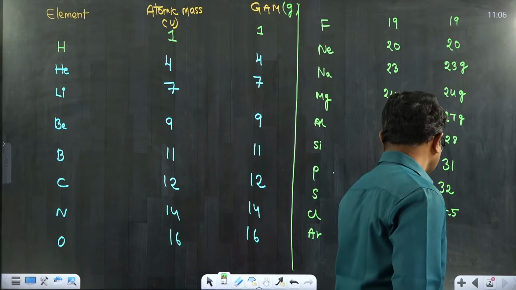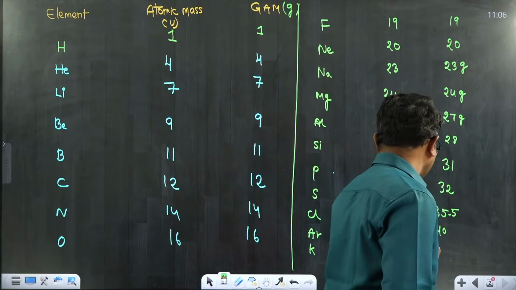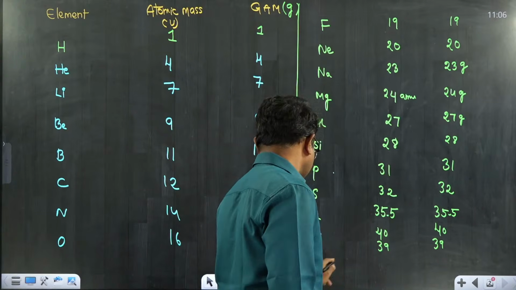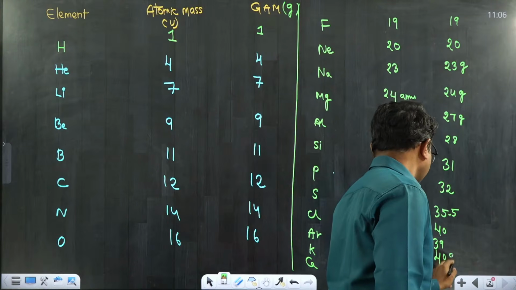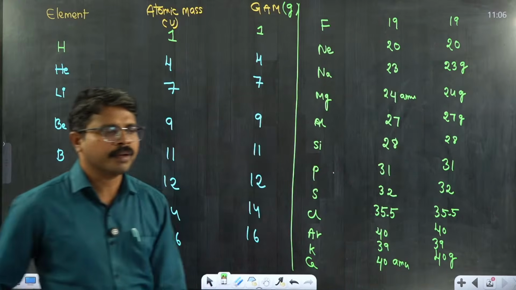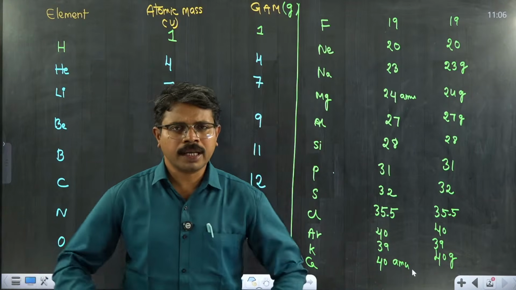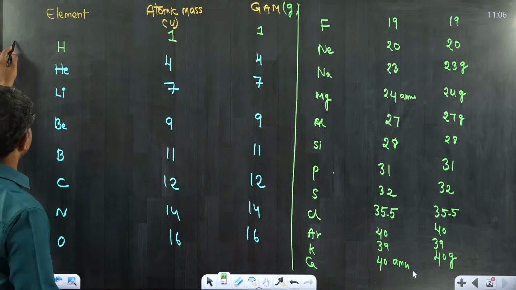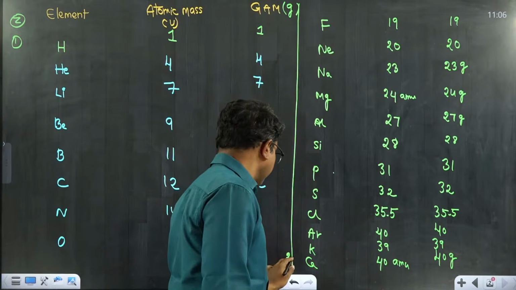And then argon we don't use much anyway. I am writing its atomic mass and gram atomic mass. Potassium is somewhere around 39 and gram atomic mass also I have mentioned. Calcium, it is 40 and gram atomic mass is 40 grams. Here we can write AMU or U. Very nice, superb. Many of you are able to recollect the atomic masses of the elements which I have mentioned, right from atomic number 1 up to atomic number 20.